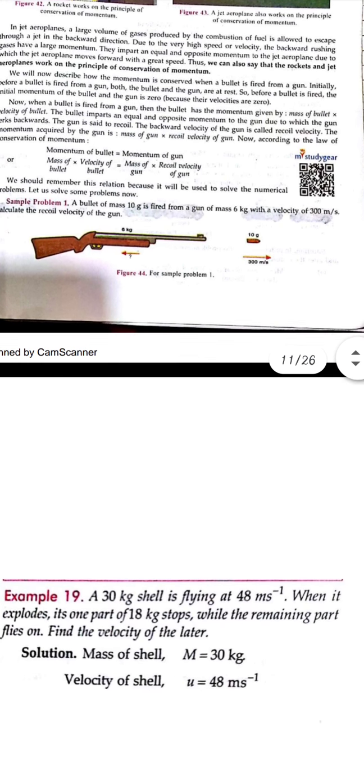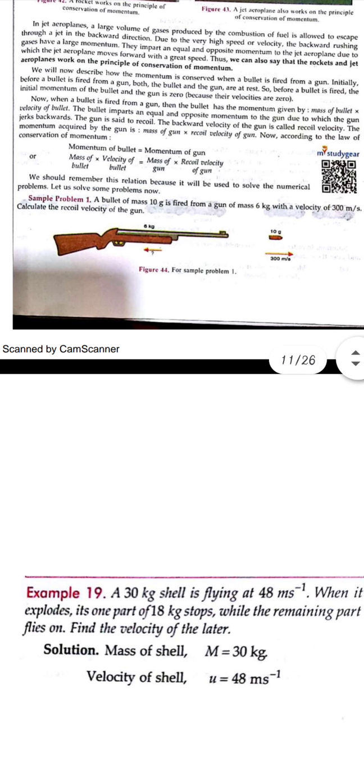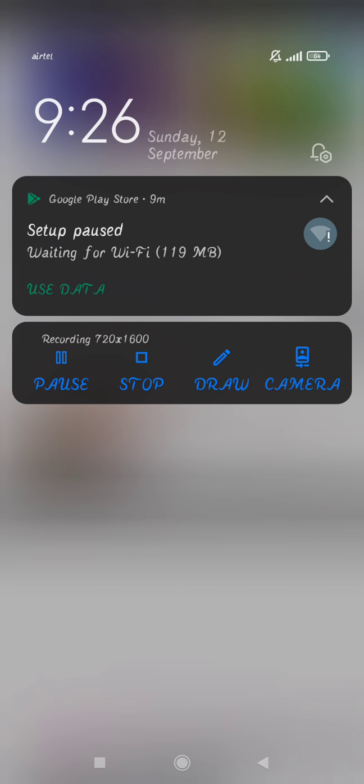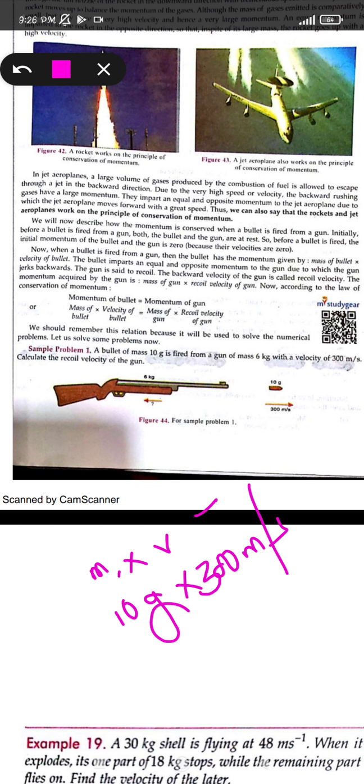So the numerical can be seen here: a bullet of mass 10 gram is fired from a gun of mass 6 kg. Okay, 10 grams is the mass of the bullet, and the gun's weight is 6 kg. Now it is moving at velocity 300 meters per second. The recoil velocity of the gun, if you want to solve this, you can solve it. The bullet mass m1 is given as 10 gram, and the velocity of the bullet is 300 meters per second, and this should be equal to the mass of the gun times the velocity of the gun.